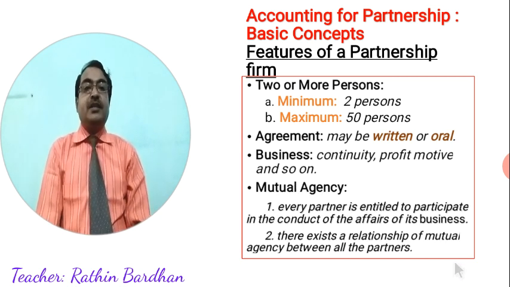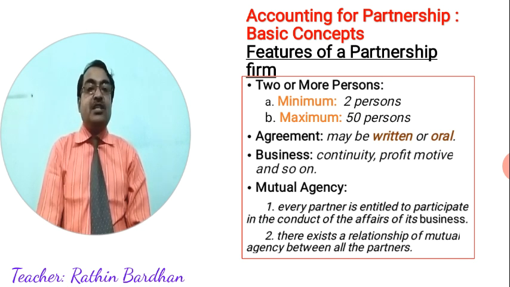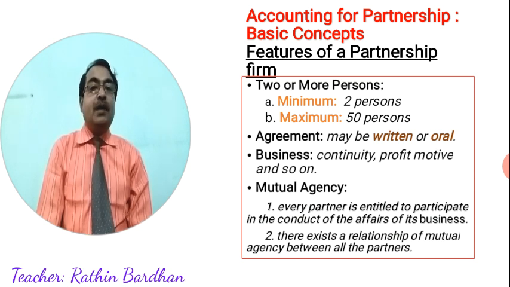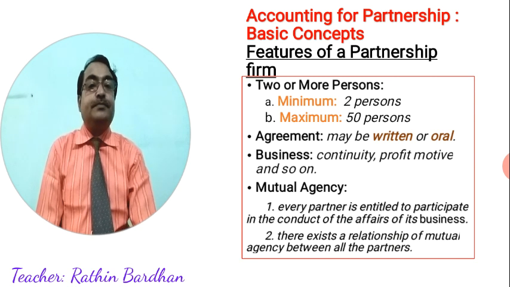Mutual agency. A partnership firm is a mutual agency. It means any decision must be taken with the consent of all the partners. Every partner is entitled to participate in the conduct of affairs of the business. They should know what is going on, and any decision should be taken with the permission or the consent of all the members. There exists a relationship of mutual agency between all the partners.